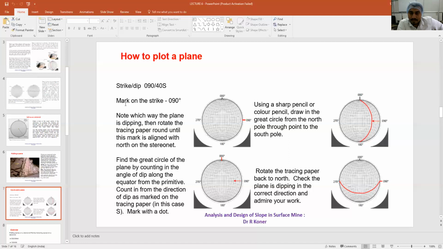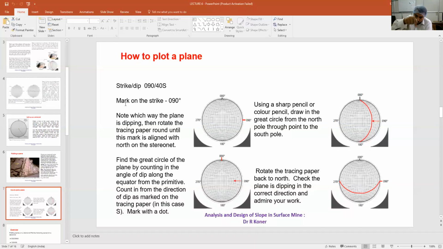We have to turn the tracing paper, not the stereo net, because there is a pin. So free rotation of the tracing paper is possible. And the great circle primitive line is also drawn on the tracing paper. So whenever you rotate, there will not be any distorted picture, because the circle is the same and the center is the same. So everywhere it is equal.